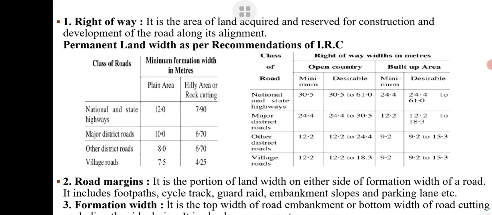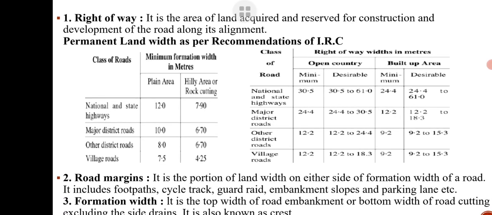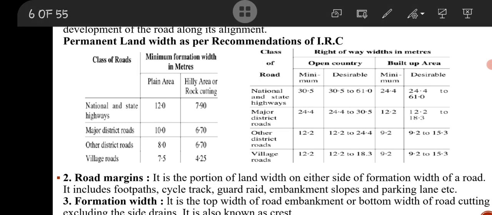Then here is some more information regarding right of way, road margin, formation width. According to IRC, the minimum width of land required for construction of different types of road, that is NH, SH, MDR, ODR or VR, is a minimum of 30.5 meter and desirable 30.5 to 61.0 meter.